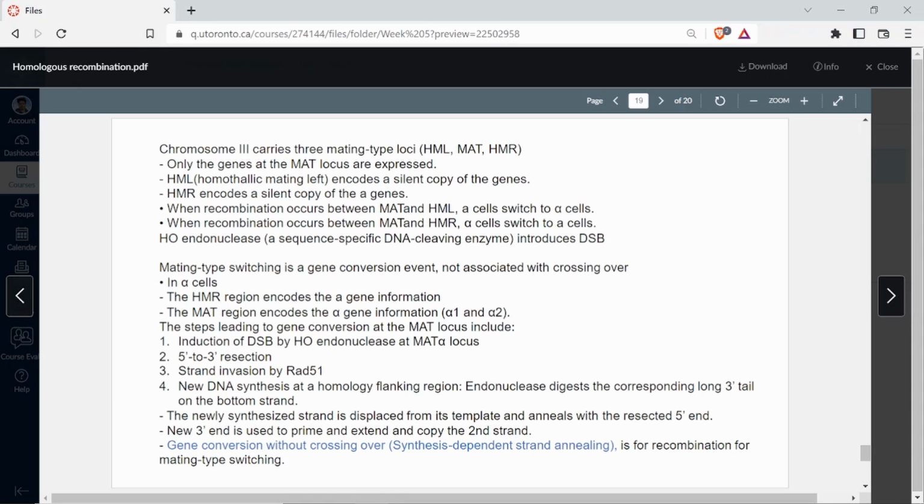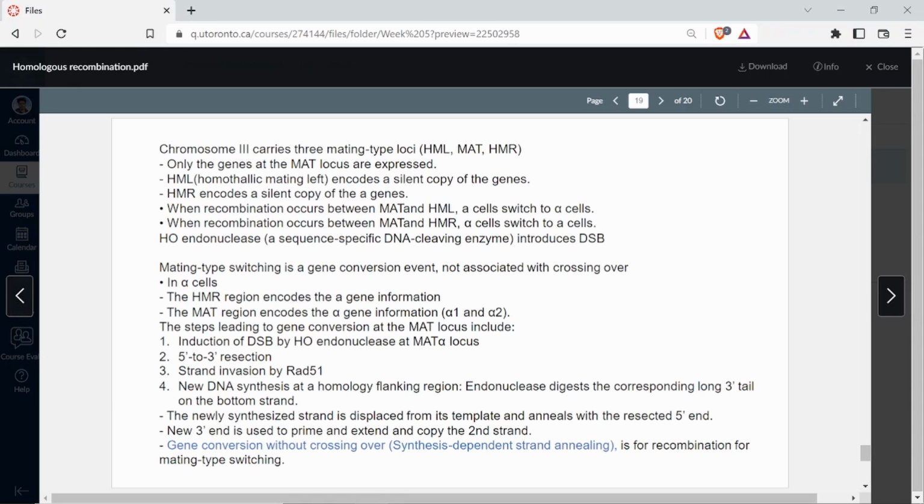This is what I've already explained, that when recombination occurs between MAT and HML, A cells switch to alpha cells, and similarly the other way around. So when it is HML, A switches to alpha. When it is HMR, alpha switches to A. It is the same figure that we did here, because here it is happening between HML and MAT, and here it is happening between HMR and MAT.